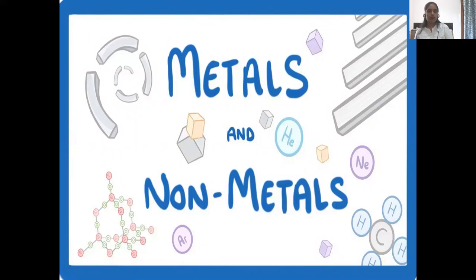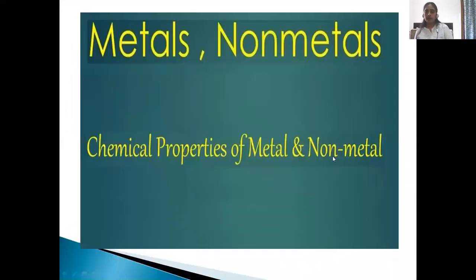So far we have been discussing various physical properties of metals and non-metals. Now we will look into the chemical properties of metals and non-metals. What are chemical properties? Chemical properties are the properties that can be measured or observed only when matter undergoes chemical change to form a new kind of matter.